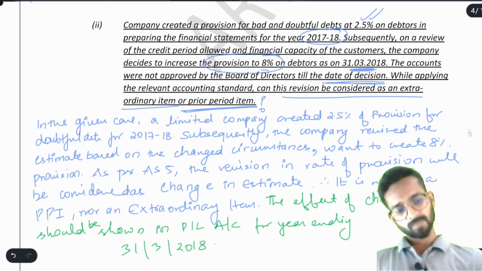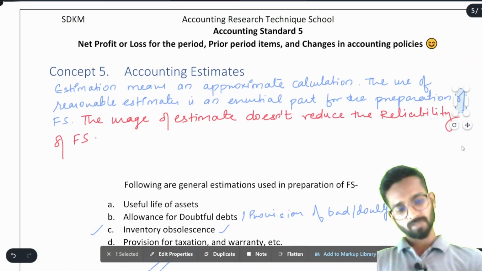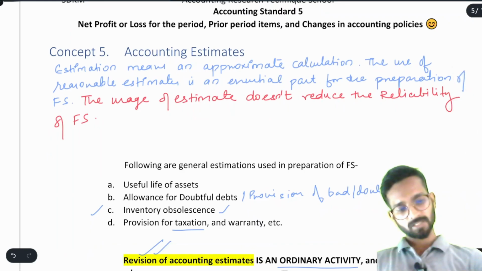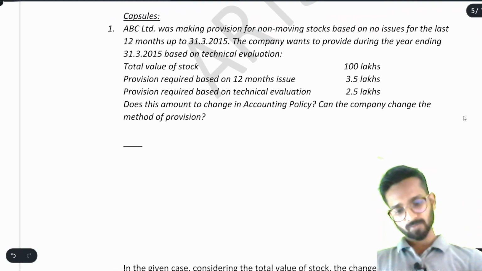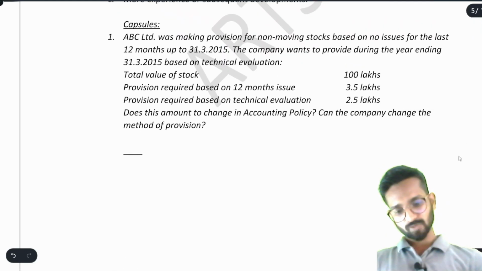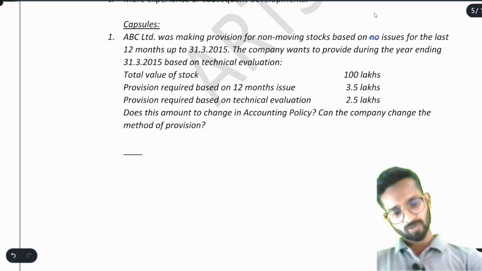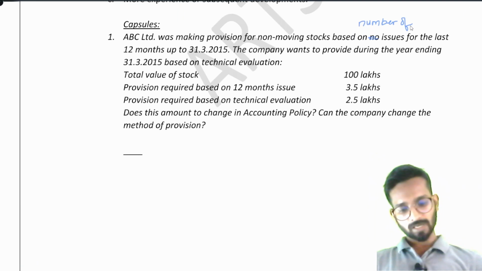Now see, this was our concept of accounting estimate and how the change in accounting estimate happens. Now we'll see a few capsules. Look here. Capsule number 1: ABC Limited was making provision for non-moving stock based on number of issues for the last 12 months up to 31st March 2015.